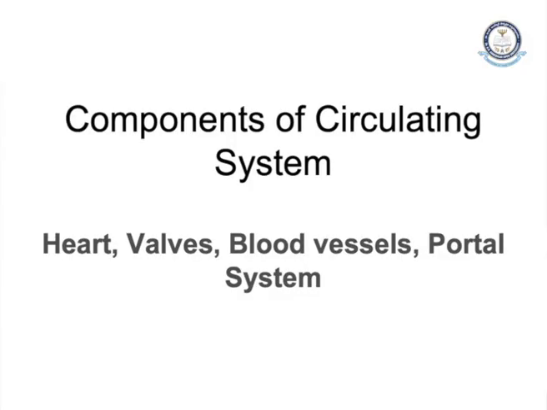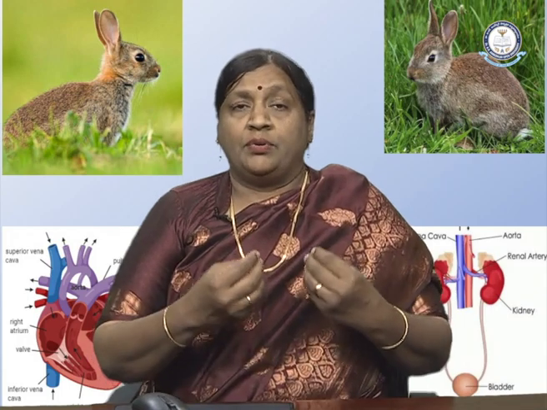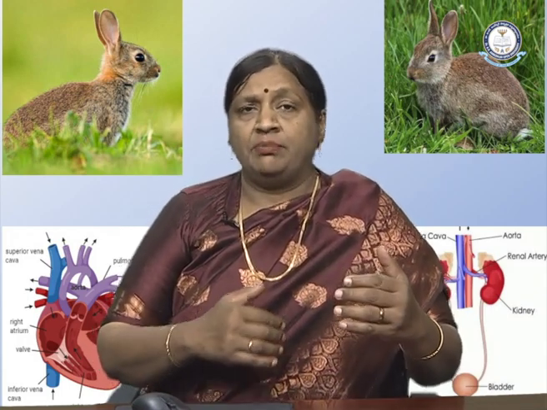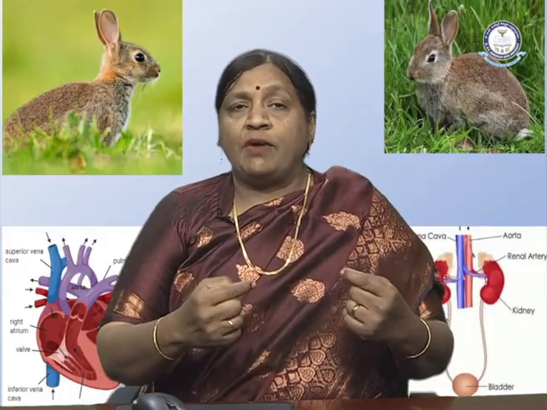Coming to the circulatory system, we have the heart, blood vessels and valves, which are projections in the chambers. After one chamber to another chamber there are valves present.